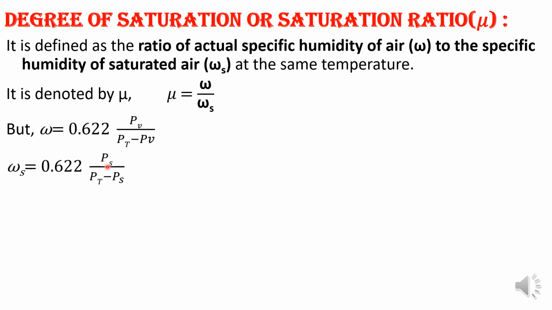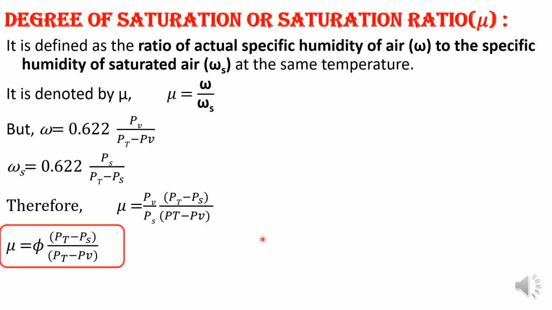So omega is nothing but PV, the partial pressure of vapor, and omega S is nothing but 0.629 PS by PT minus PS. So now we have omega here and omega S here; substitute over here. What you will get? Just check: PV by PS, PT minus PV, PS divided by PT minus PV. So this equation you will get. So you will get mu is nothing but PV by PS times PT minus PS divided by PT minus PV. So this is the equation you will get. That is the degree of saturation. Okay.